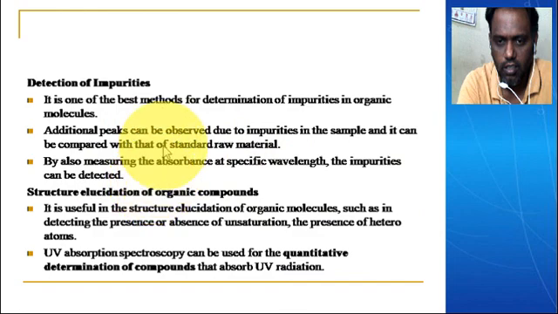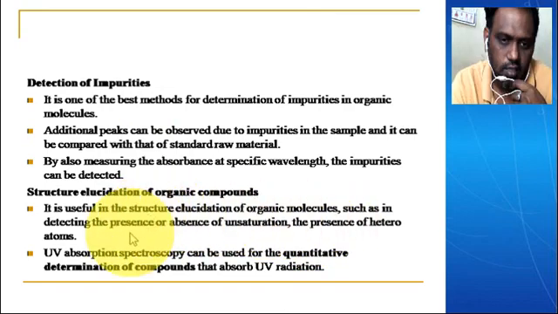There are two ways: one is the comparative way, another is the quantitative way. We detect impurities by the UV-visible spectroscopic method. Another application is structural elucidation of organic compounds, useful in detecting the presence or absence of unsaturation. We have said this already in our course content.